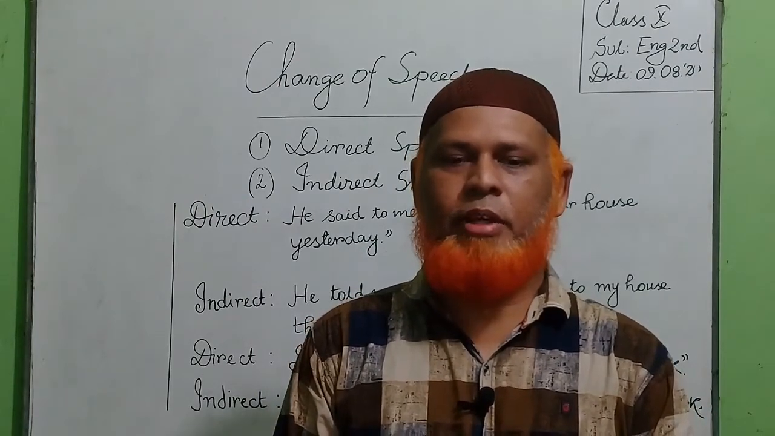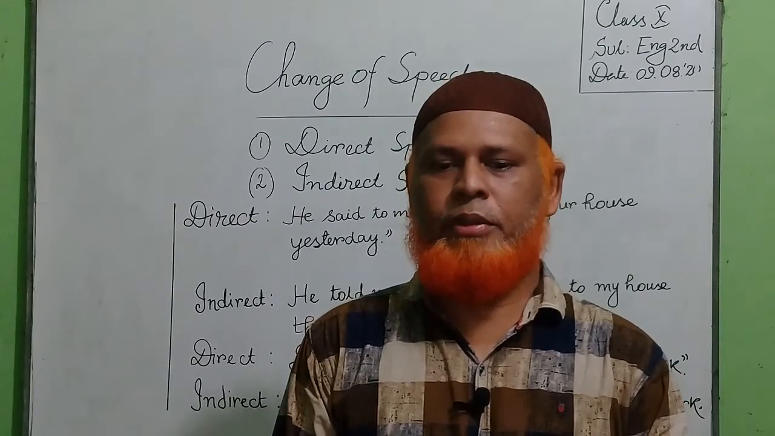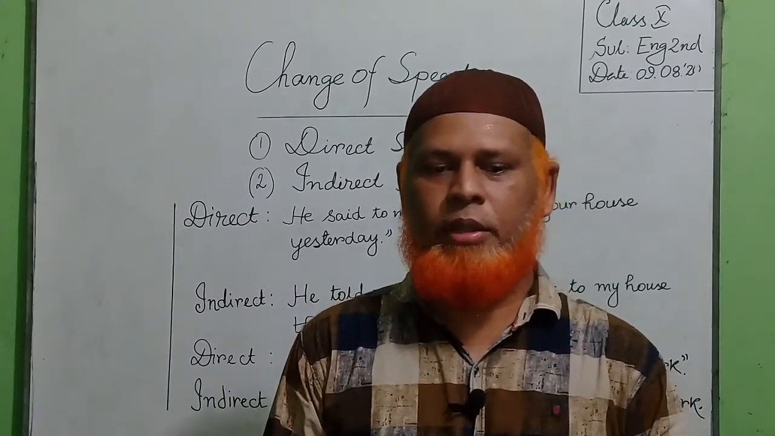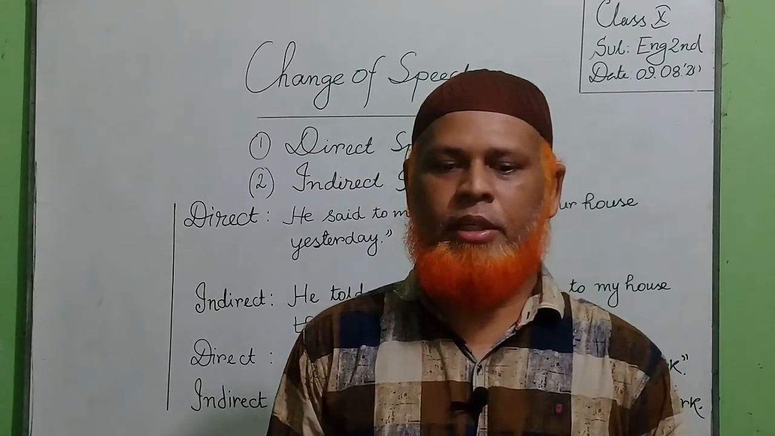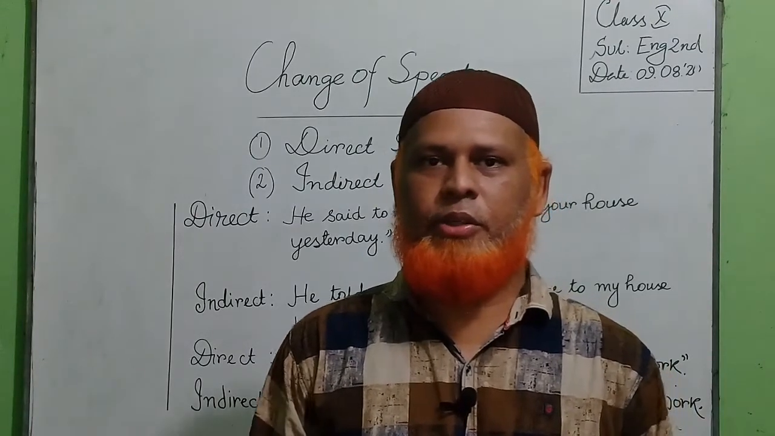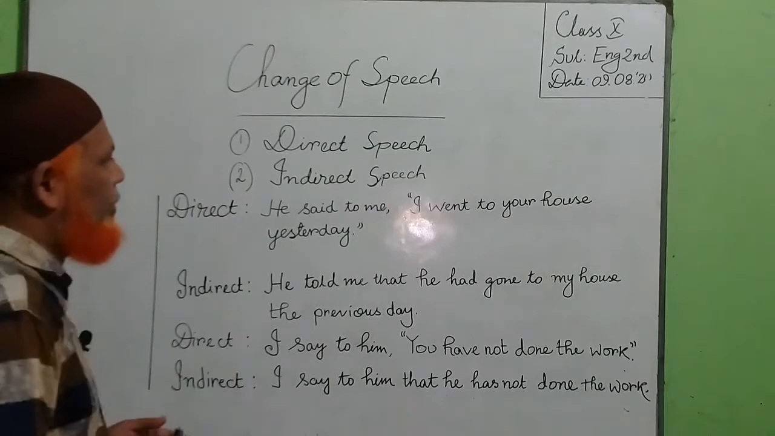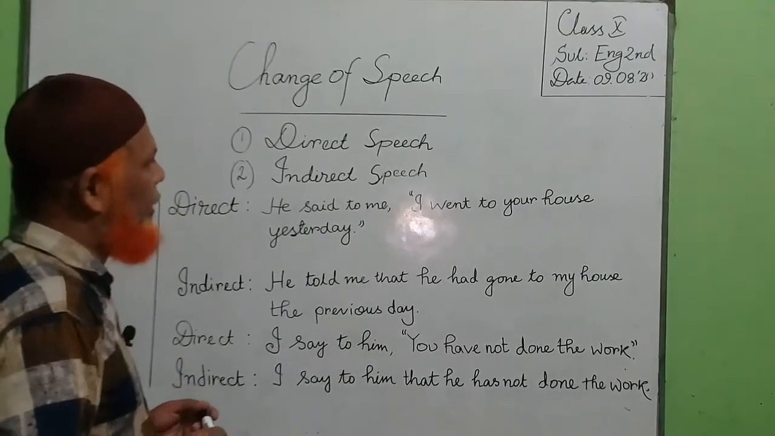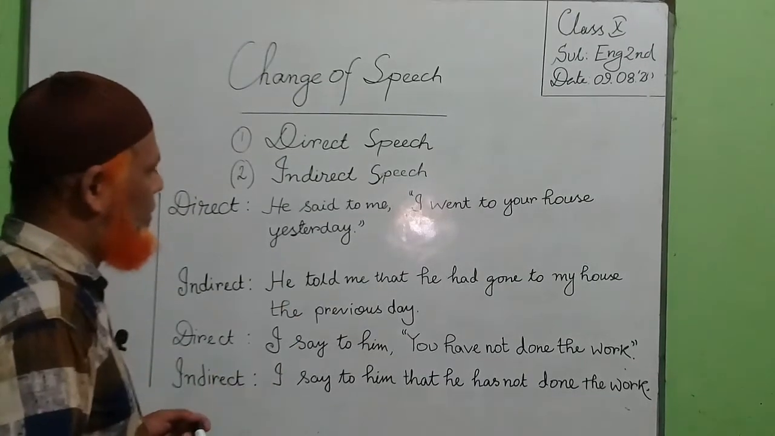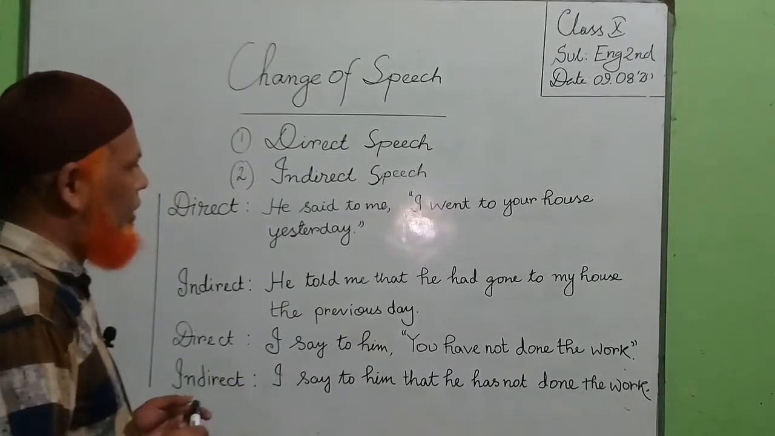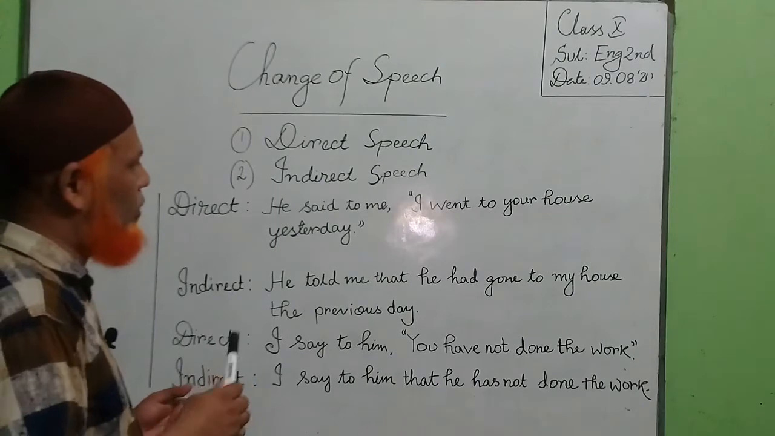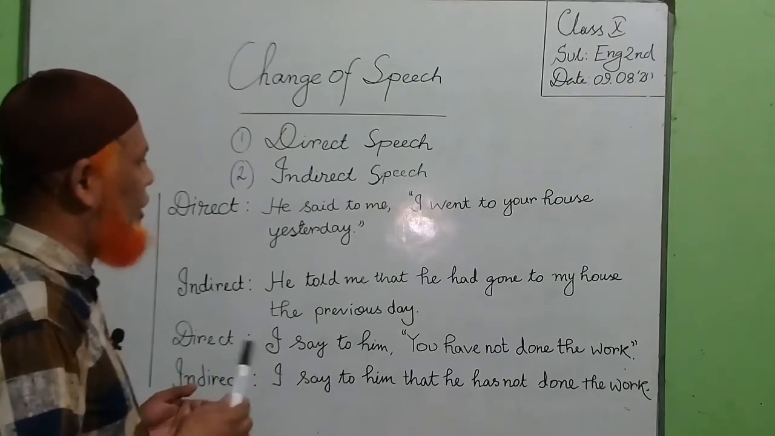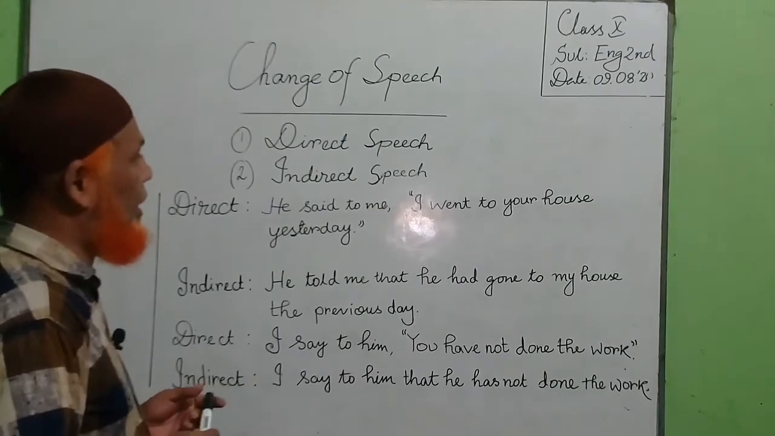I think you have some knowledge about this topic. If you have no idea about it, I hope this class will greatly help you. So let's start. Direct speech is the speech which is exactly narrated by the speaker. On the contrary, indirect speech is a speech which is spoken or narrated by another person to the audience with some changes of direct speech.